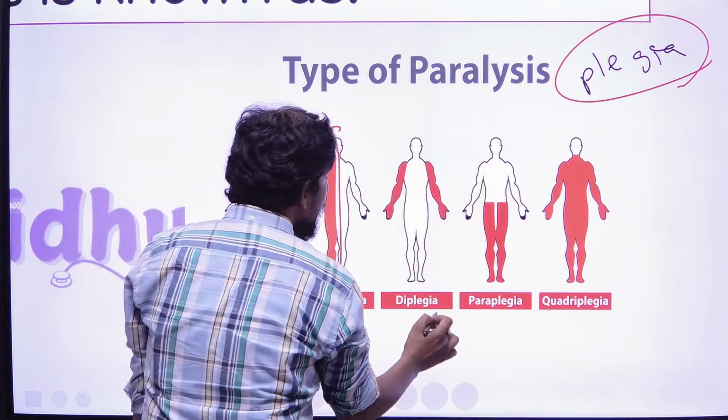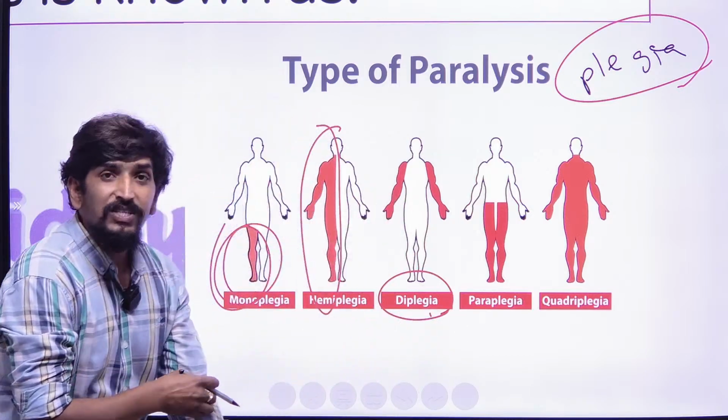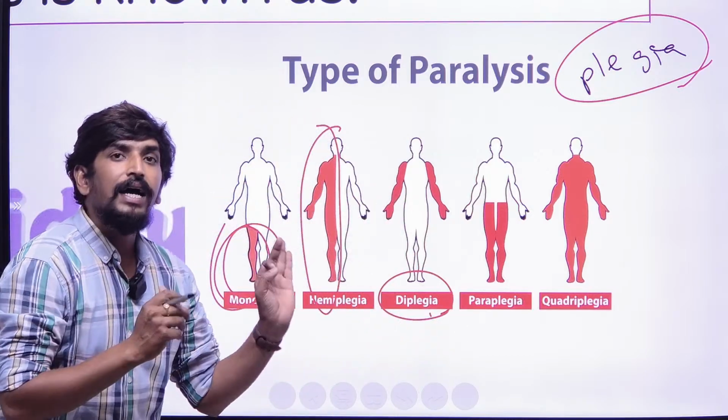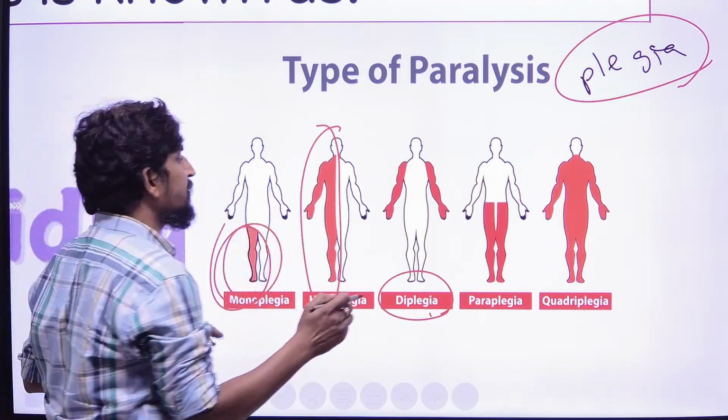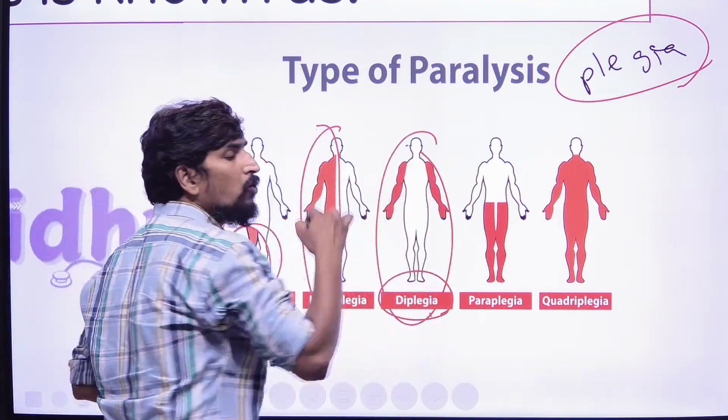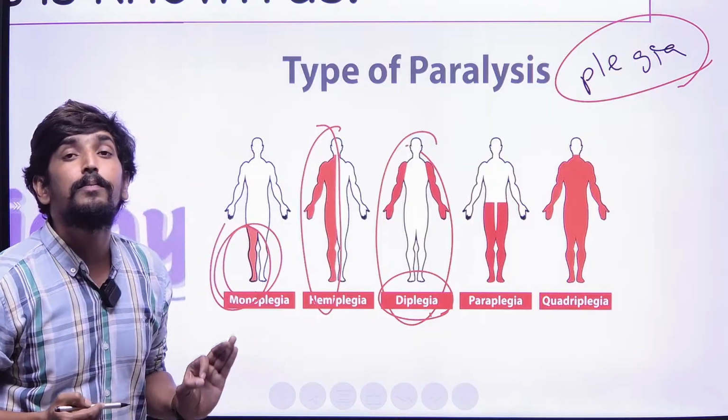Then diplegia is where both upper limbs are paralyzed.